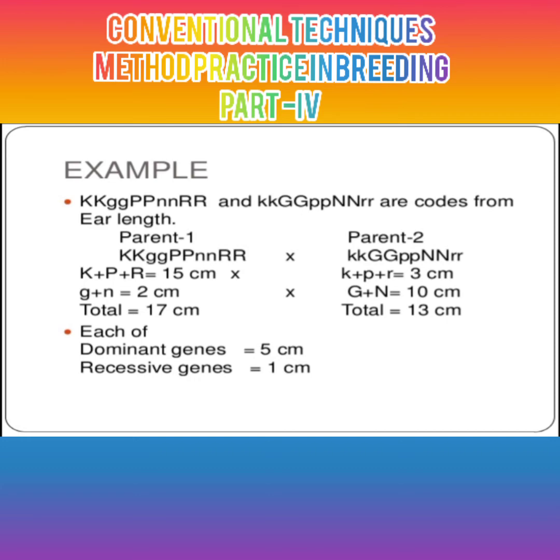Capital K, capital P, capital R is equal to 15 centimeters, and the small g and capital N is 2 centimeters, and here 3, 10, and the total is 13 centimeters. A dominant gene is 5 centimeters and a recessive gene is 1 centimeter. Find out the crosses and which shows the dominant characters.